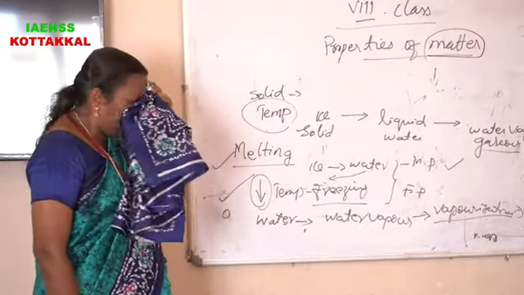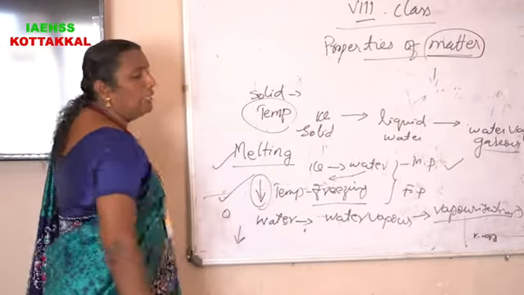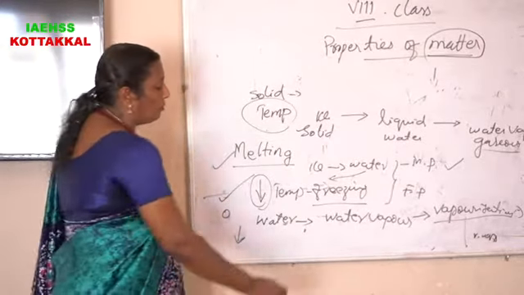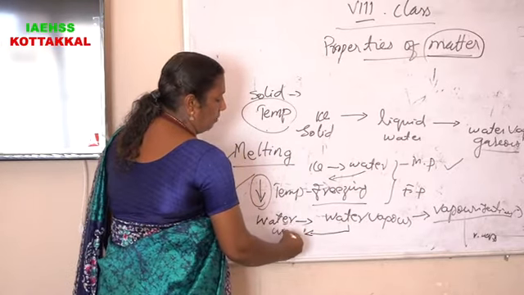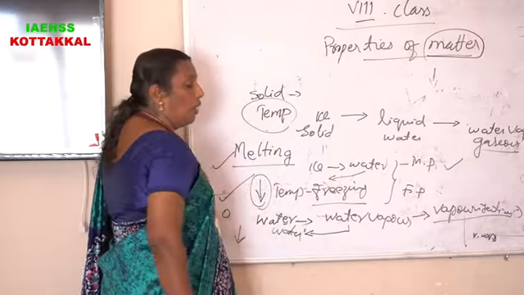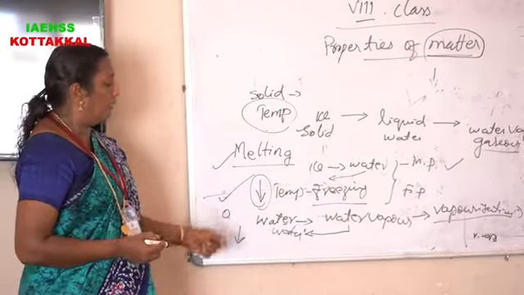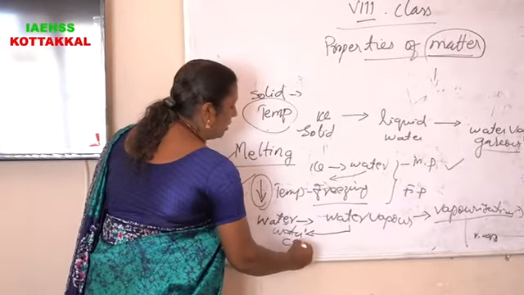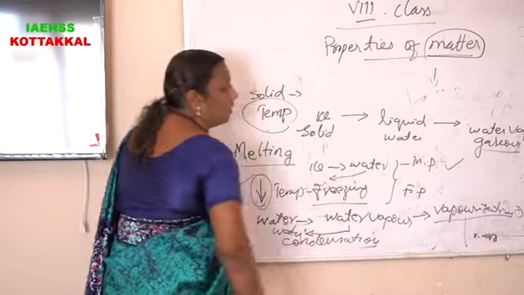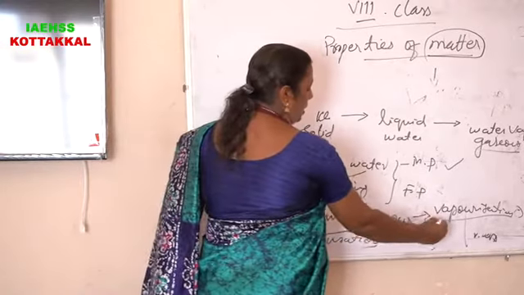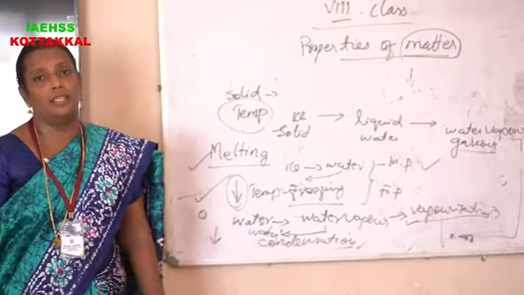Then in the same way, when we decrease the temperature of water vapor, it comes to water. That process is known as condensation. Vaporization and condensation are also phase changes.